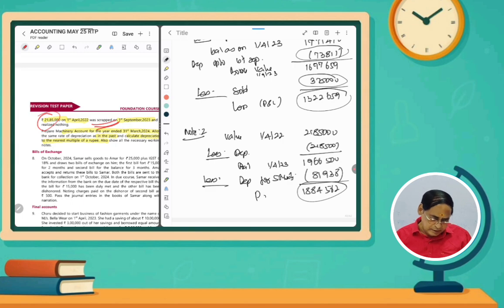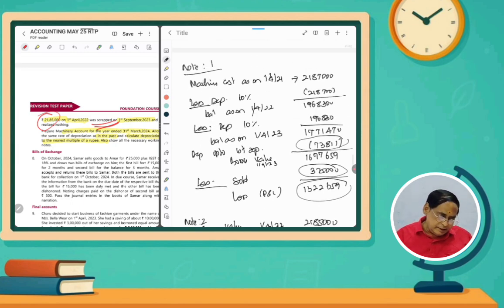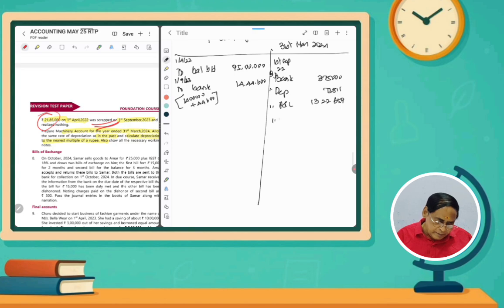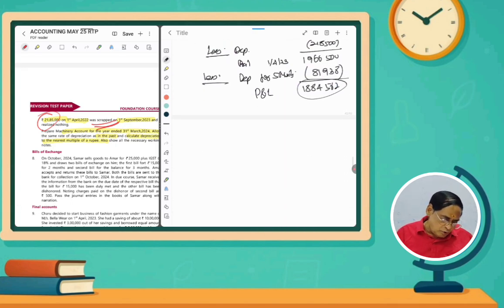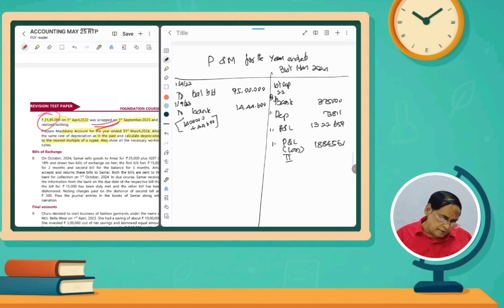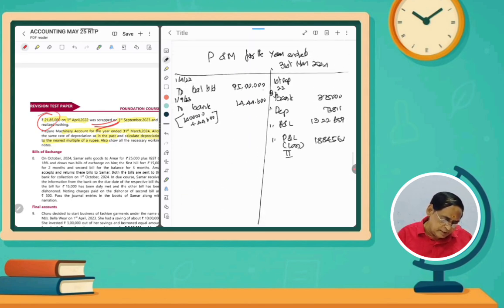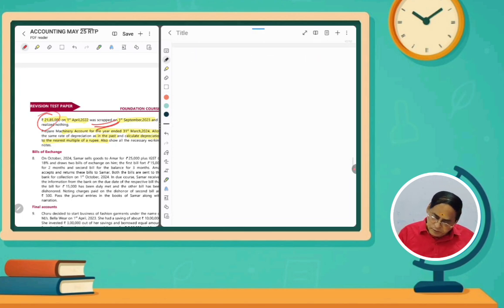So this total loss amount has to be entered on the credit side of the machinery account. So another P&L item, that is loss, scrapped second machine. What is the cost? 18,84,562. And then depreciation we have to provide. How much depreciation do we have to provide? What is the opening balance on 1/4? The opening balance is 95 lakhs. From this we have to find out, so we have to prepare note 3.